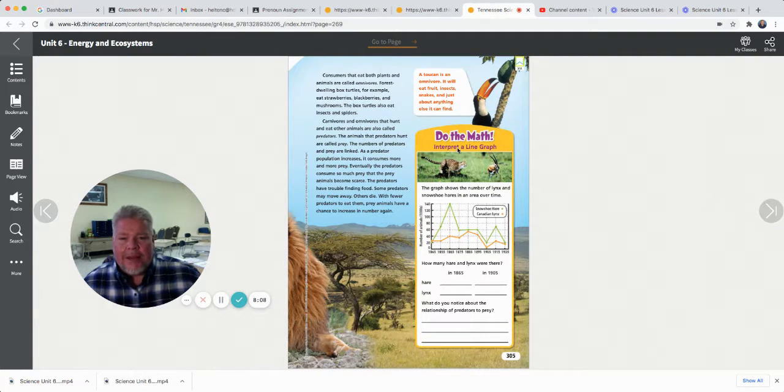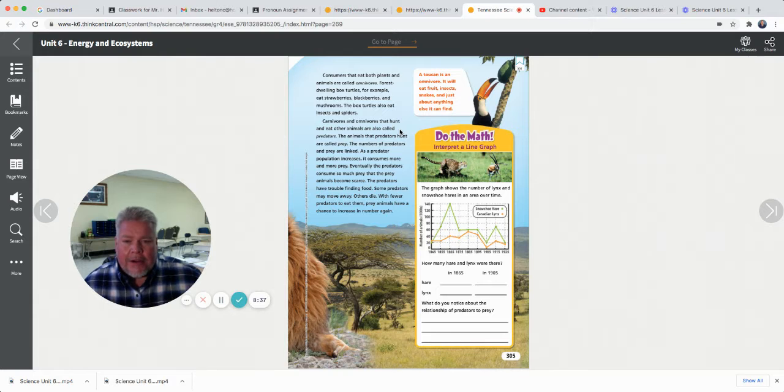Consumers that eat both plants and animals are called omnivores. Forest-dwelling box turtles, for example, eat strawberries, blackberries, and mushrooms, but they also eat insects and spiders. So they eat some plants, some animals, so they're omnivores. Carnivores and omnivores that hunt and eat other animals are also called predators. We know that, right? Something that hunts something to eat it is called a predator. The animals that predators hunt are called prey.